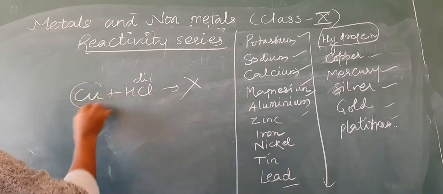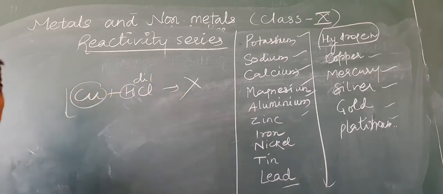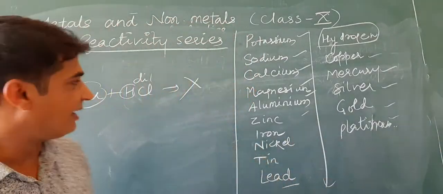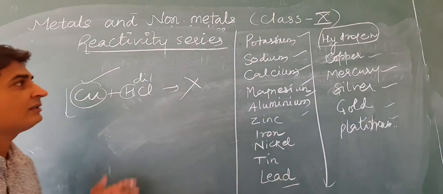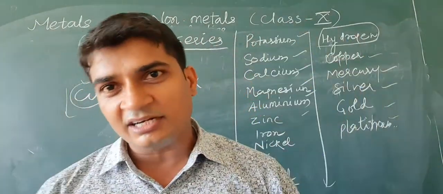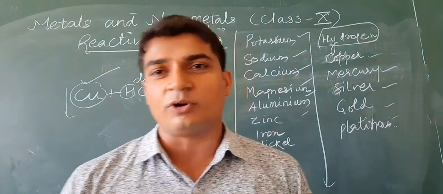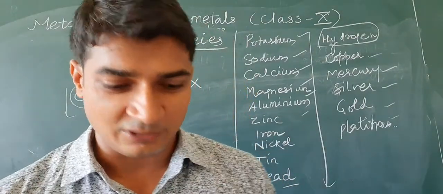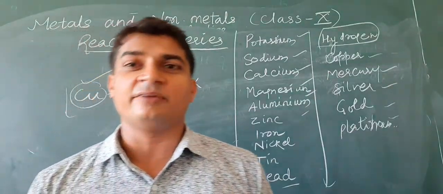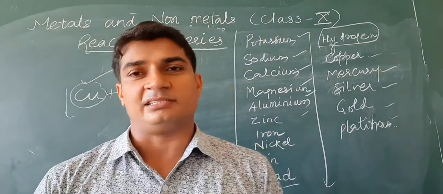Why? Because copper is less reactive than hydrogen, so copper cannot displace hydrogen. So this is the reactivity series, the vertical arrangement of metals in decreasing order of their reactivity, and by it we can find out the reactivity order of the metals.